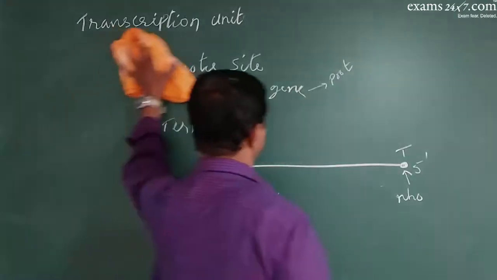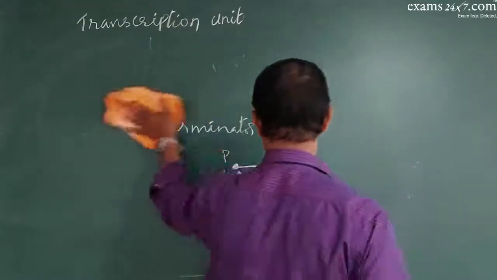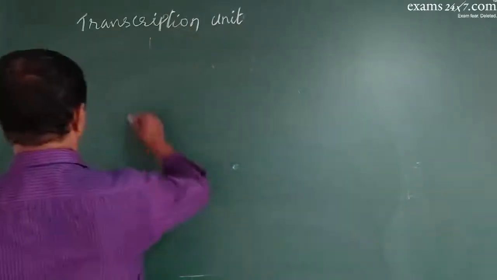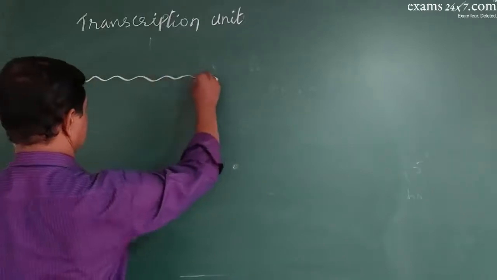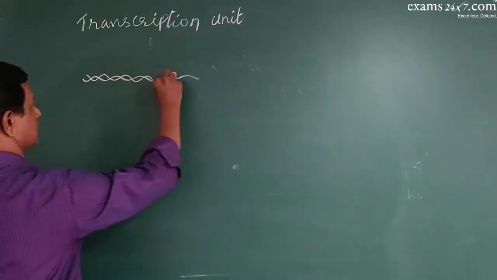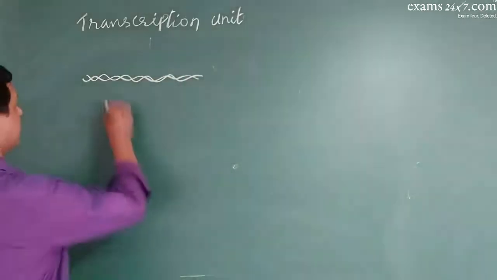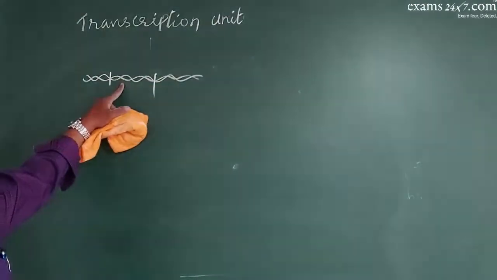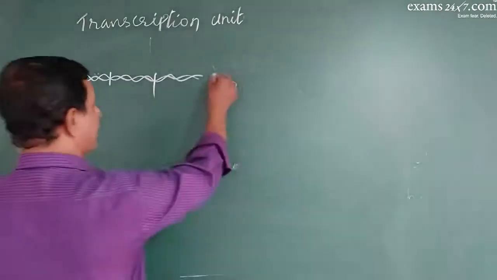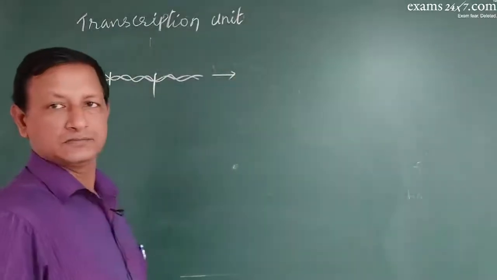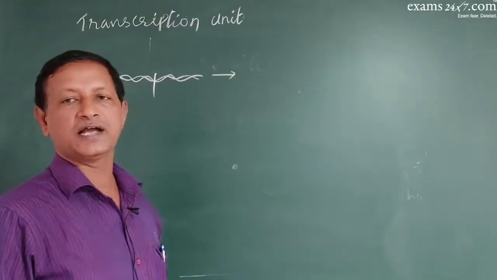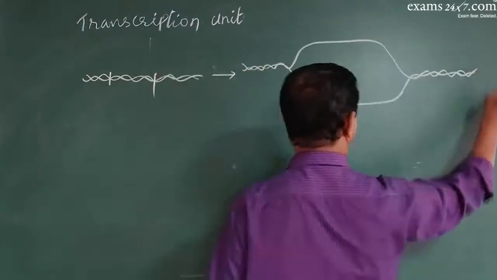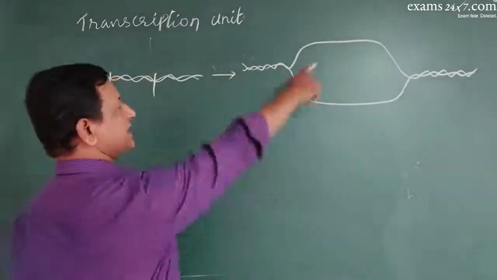Then what happens during the process? Now suppose this is a DNA molecule. If this is the gene to be transcribed, only that part gets opened due to the action of helicases. So like this, only that length is opened.